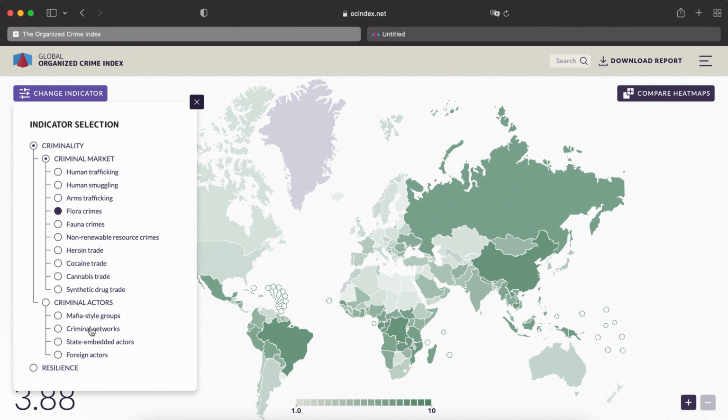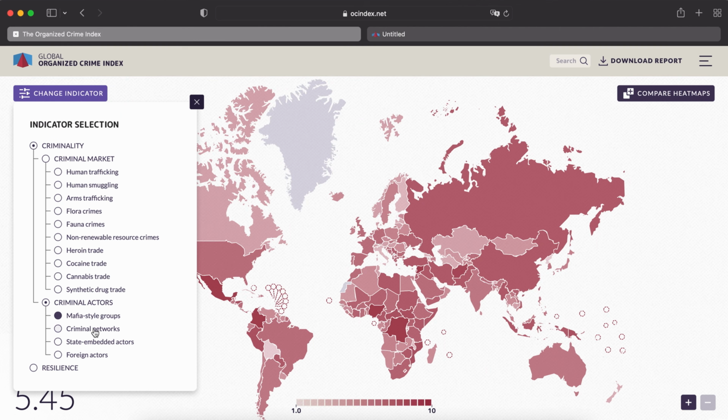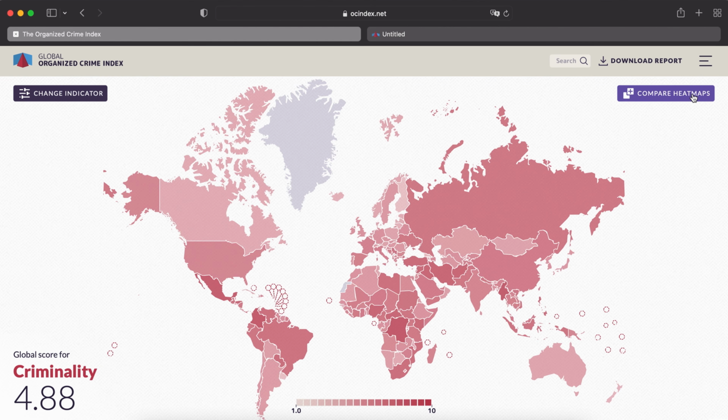Or you can also drill down at the criminal actors level, so mafia style groups, criminal networks, and so on. So the data show you level of information based on your selection. And I want to show you the bottom at the top right, which is a compare heat map.